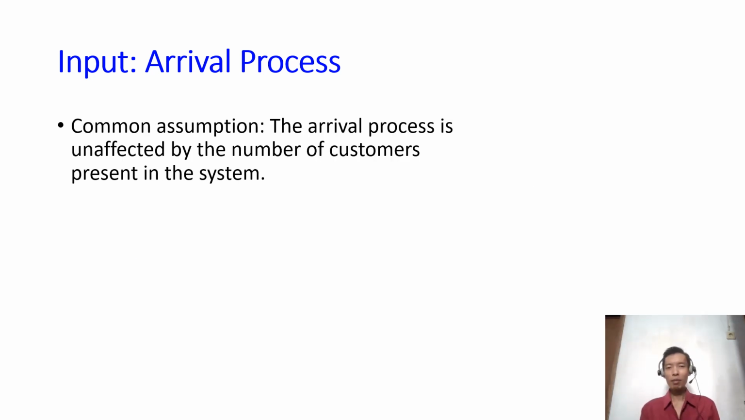Another common assumption in queuing theory is that the arrival process is unaffected by the number of customers present in the system. So it means that when the system, for example a bank, is crowded or empty, it will not affect the arrival process. The customers who want to come to the bank will still enter the bank, regardless of whether the bank is crowded or empty. So that's what the assumption says.